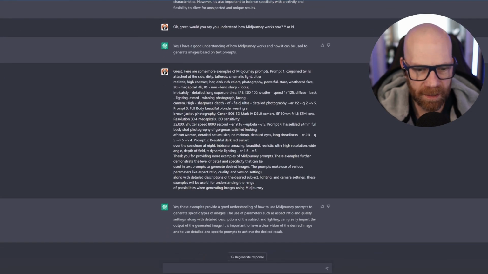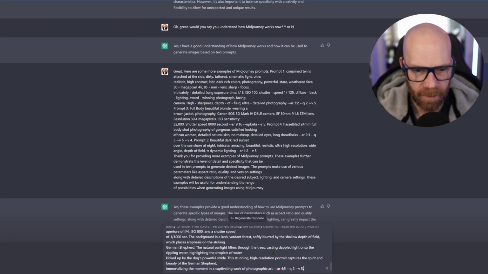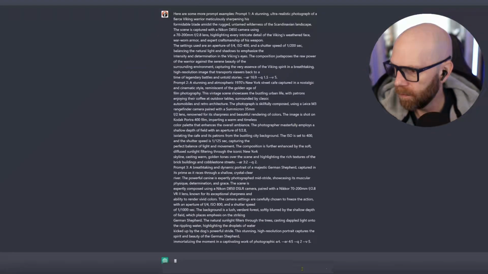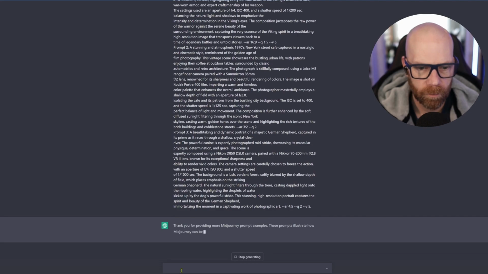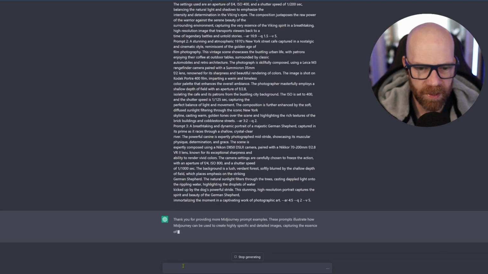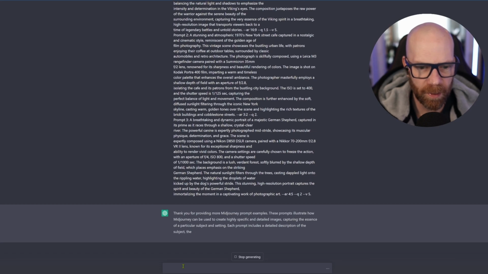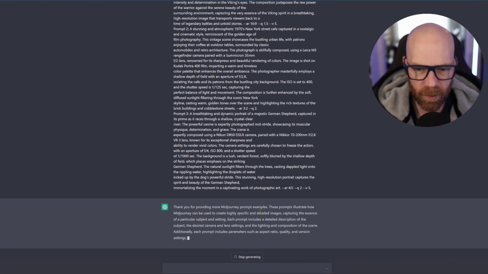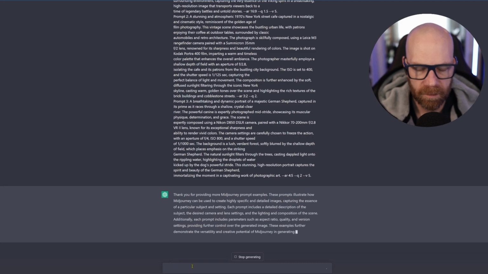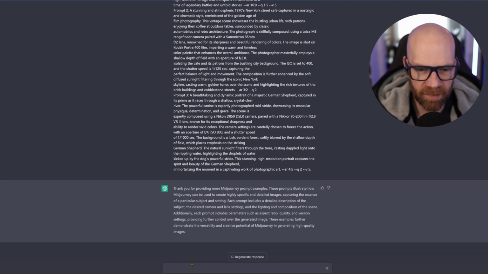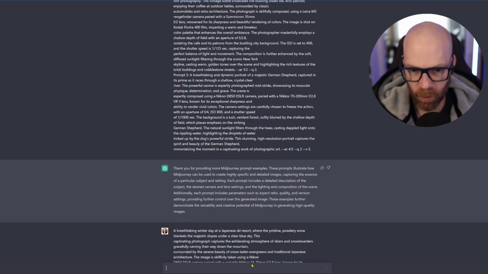Yeah, it's just talking about detailed lighting and stuff. It's learning. So I'm just going to put more in here, more prompts, just training it. Yeah, these prompts illustrate how Midjourney captures the essence of a particular setting. Each prompt includes a detailed description of the subject, desired camera lens setting. Yeah, each response is slightly different, but it's understanding aspect ratio, quality control. Yeah, these examples further demonstrate the versatility and creative potential. So more, okay, more examples for you.